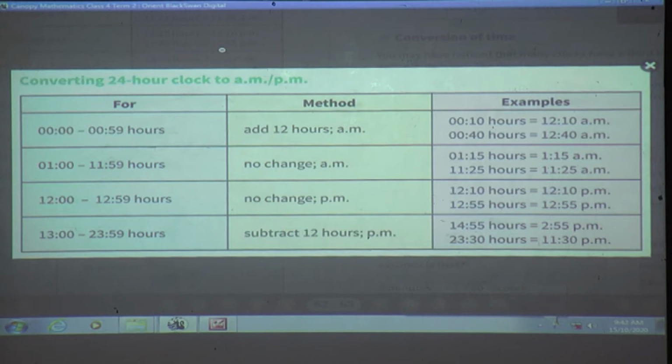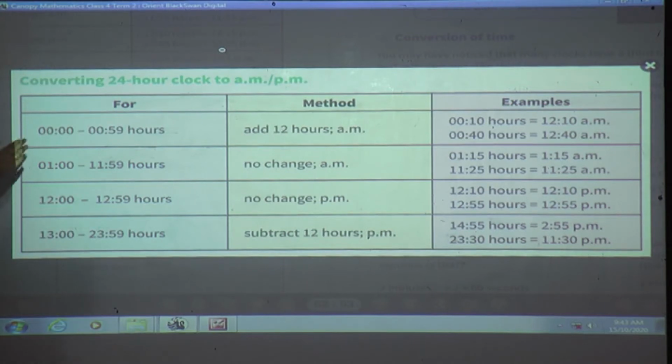Now we will see how to convert 24 hours clock to AM and PM. Where will you see this 24 hours clock? 24 hours clock means digital clock. Most of this clock you can see in railway stations and airports. Whenever you go, just observe this. Or when you watch TV, most of the time we see railway stations and airports in movies also, so at that time also you can observe.